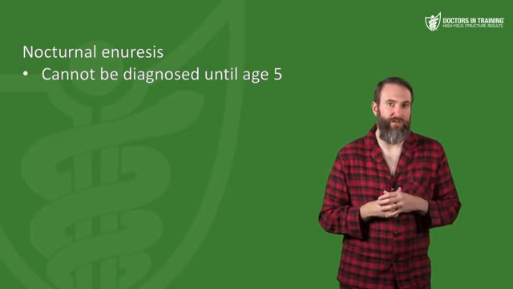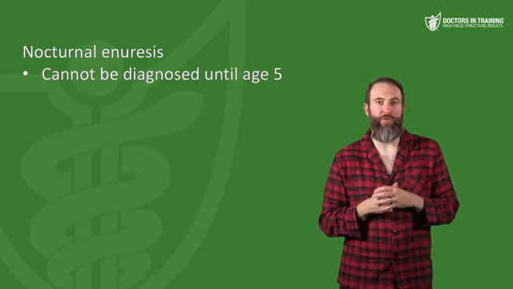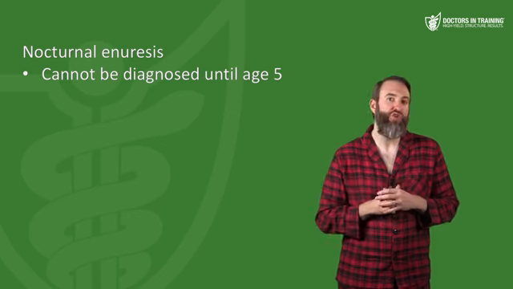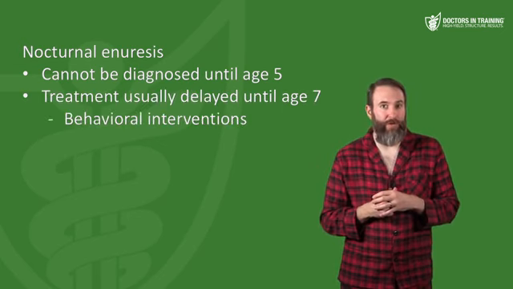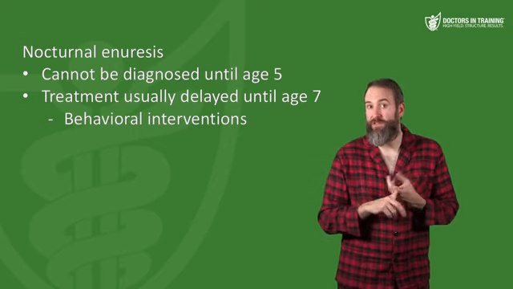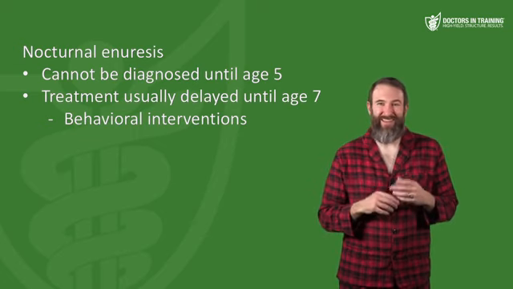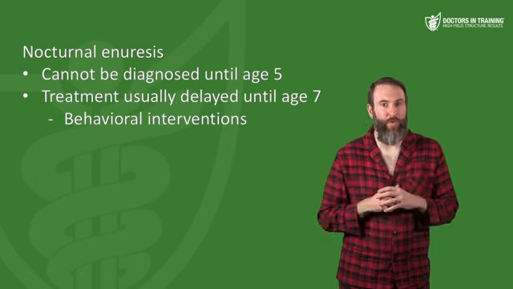Next, we have nocturnal enuresis. So this is bedwetting. So first, at what age should nocturnal enuresis be treated, and then what are the treatment options? So enuresis cannot be diagnosed until 5 years of age, both chronological and developmental age. Treatment is usually delayed until a patient is at least 7 years of age. Behavioral interventions can be attempted, like decreasing fluid intake, positive reinforcement. None of those have been shown to work very well.